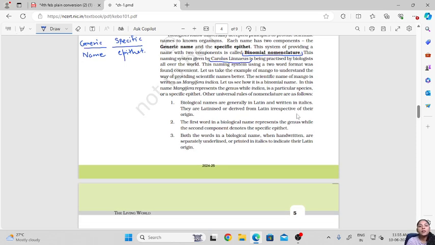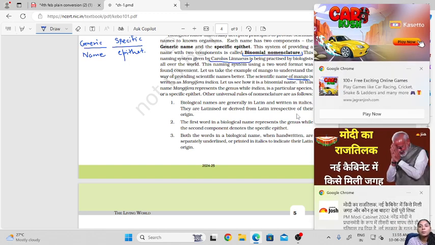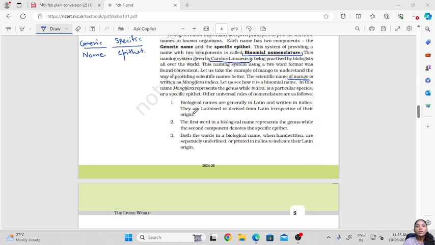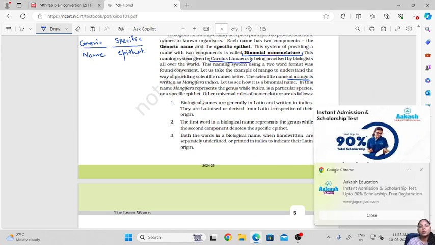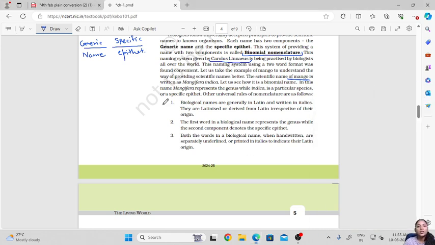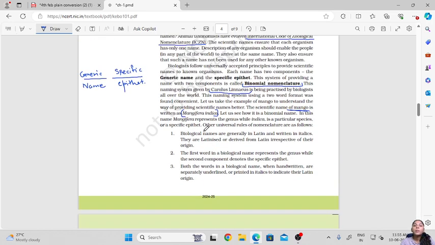For example, let us take the example of mango. The scientific name of mango is Mangifera indica. When a biological or scientific name is written, it is generally in Latin.